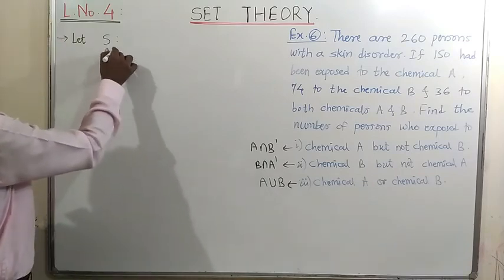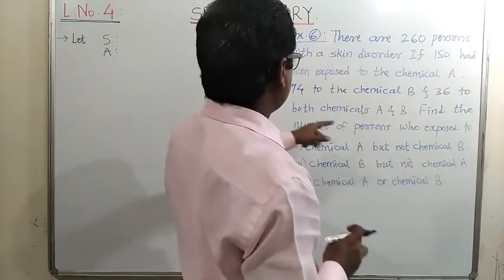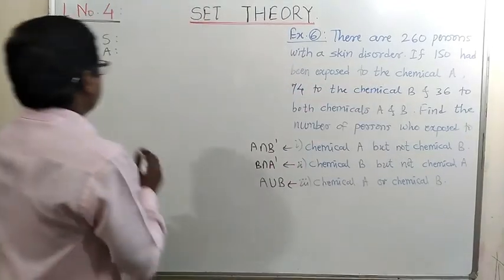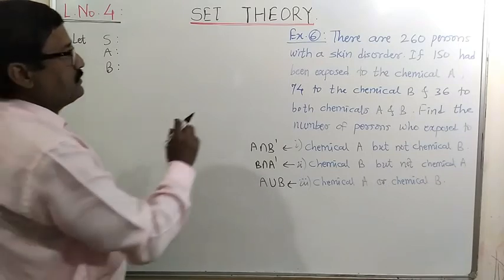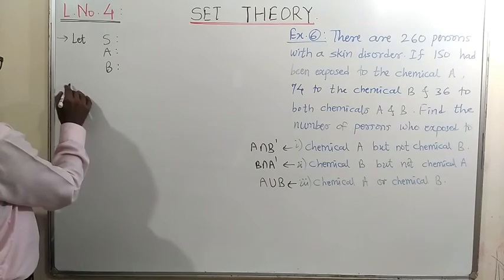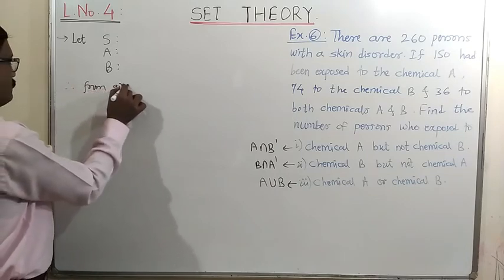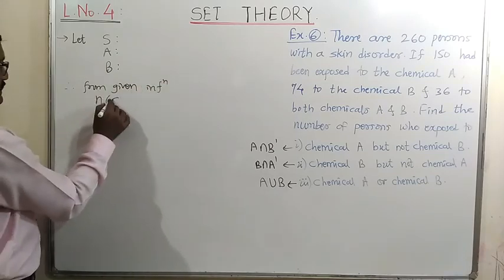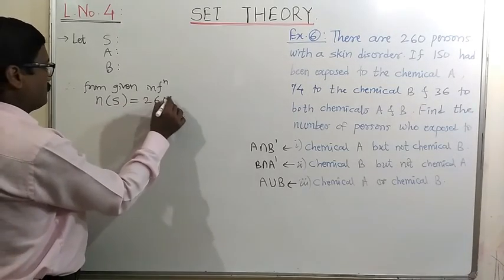Then A is the set of persons exposed to chemical A, and B is the set of persons exposed to chemical B. Therefore, from the given information we can write N of S, that is the universal set here, is equal to 260.